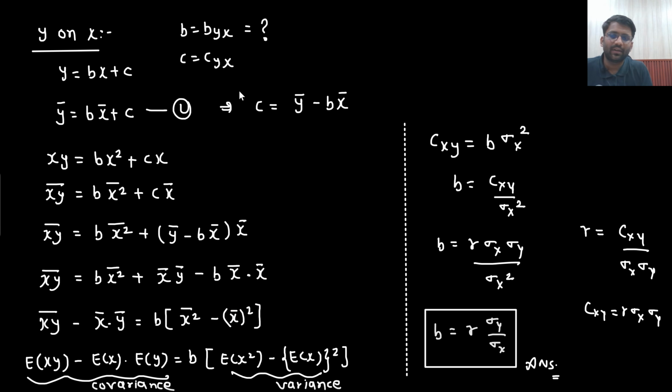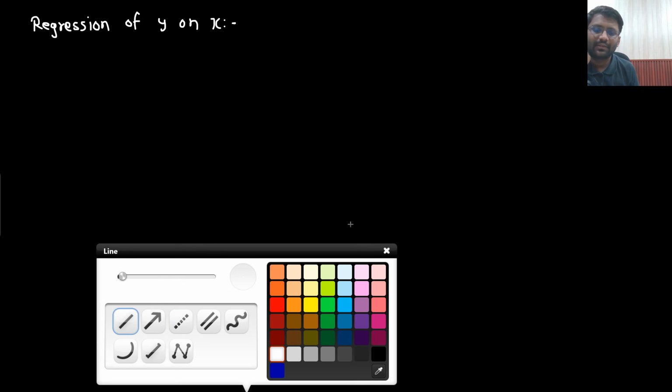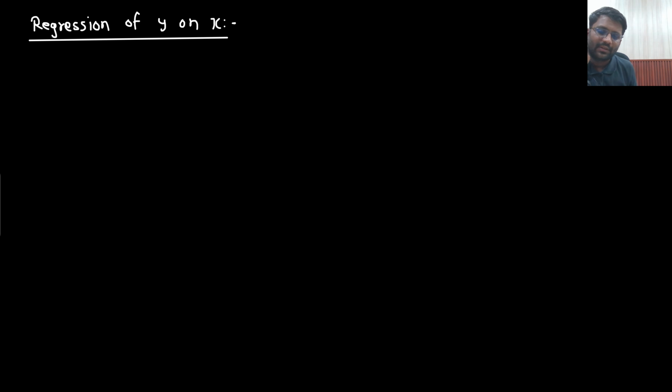Okay, so is it b or byx? This is byx. So what is the value of byx you are getting? So your regression of y on x, the equation was b, regression of y on x, plus c.